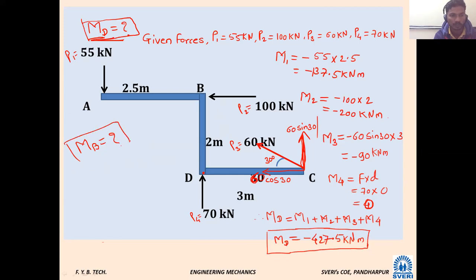At point D we found; now you try to find at point B. For the 60 kilonewton force, you have to consider the effect due to both components. Remember that. We will see in the next lecture.